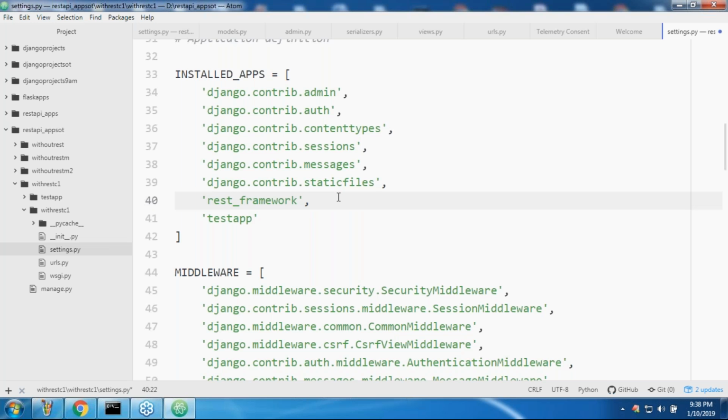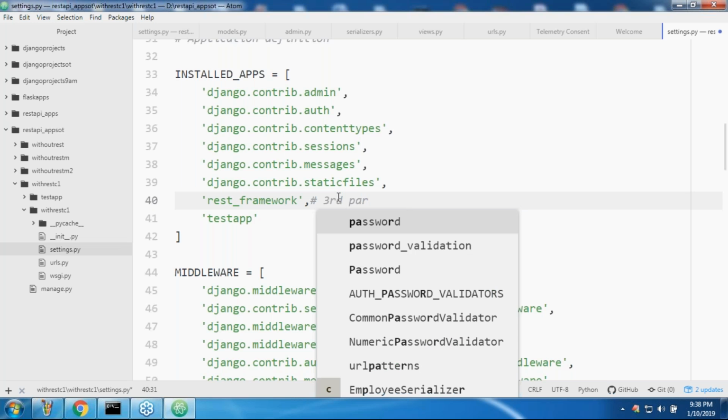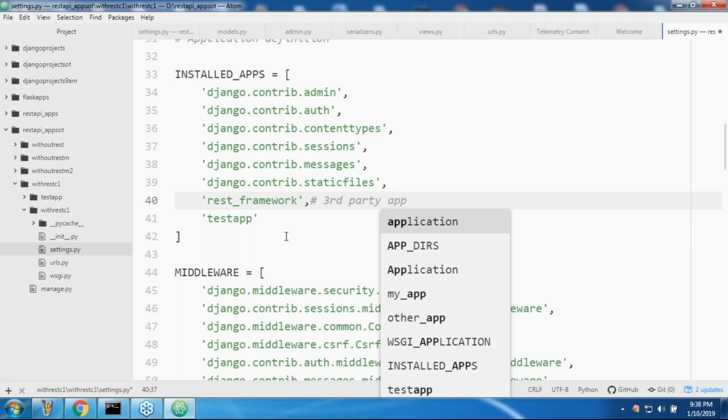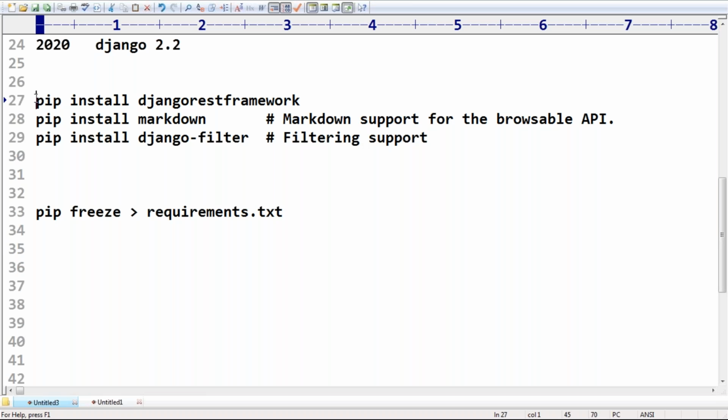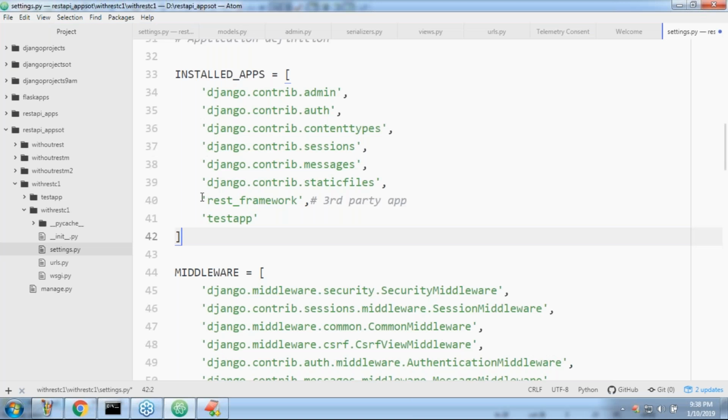Have you remembered in our project somewhere in Django, I used a third party application? This one itself is a third party application. So, sir, you install REST framework using pip, and then just add this one to installed apps. Now, sir, REST framework DRF is available for your project.